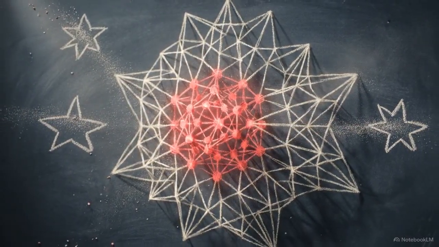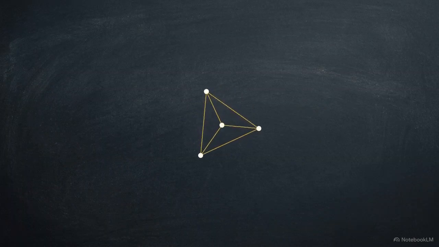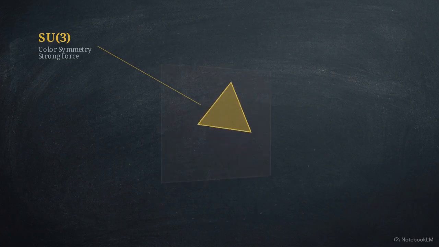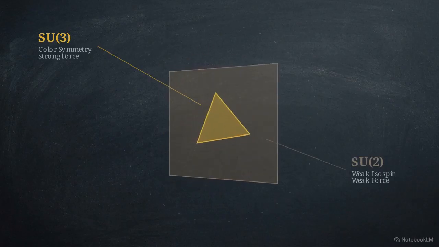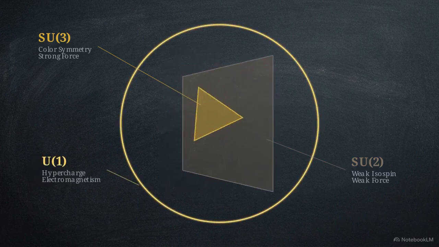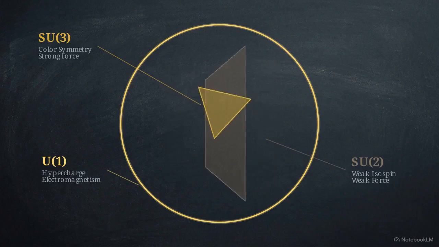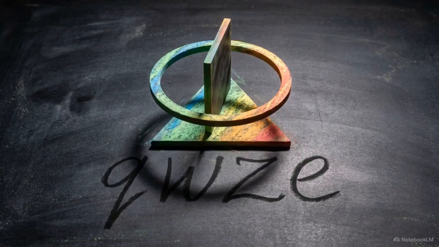When the unified internal burden projects into the macroscopic limit, it naturally fractures along invariant graph symmetries. The triadic internal base of the graph corresponds to SU3 color symmetry, the foundation of the strong force. The two-state boundary involution generates the SU2 symmetry of weak isospin, and the global closure phase invariance results in the U1 hypercharge. The standard model gauge symmetries are the continuous macroscopic shadows of these discrete graph invariances.